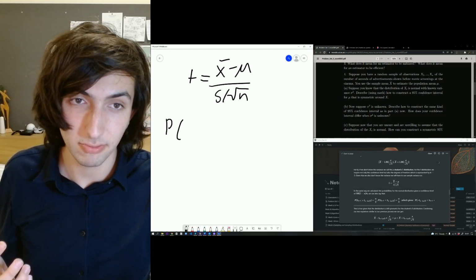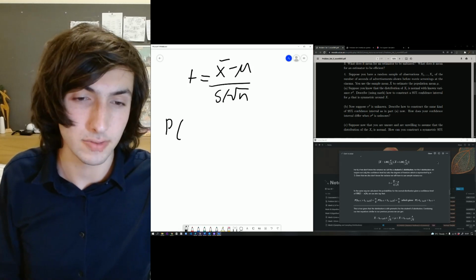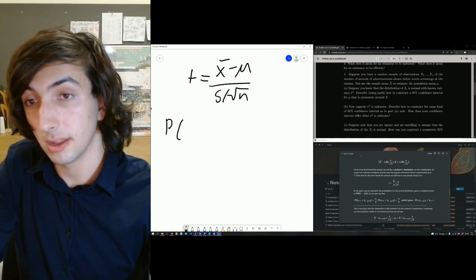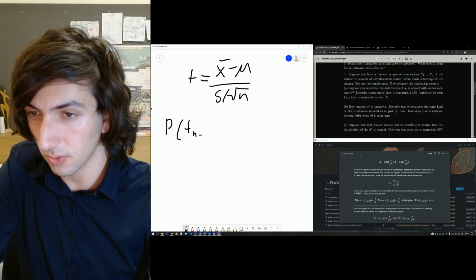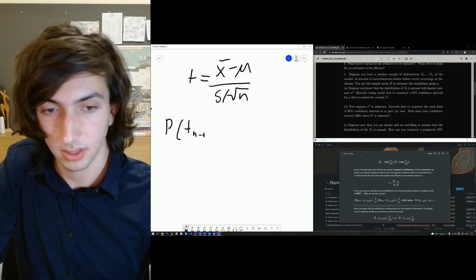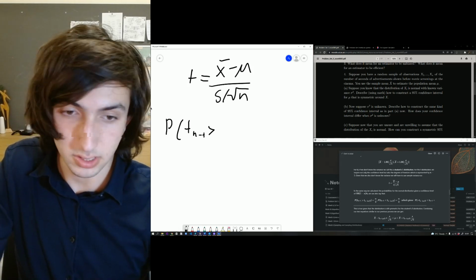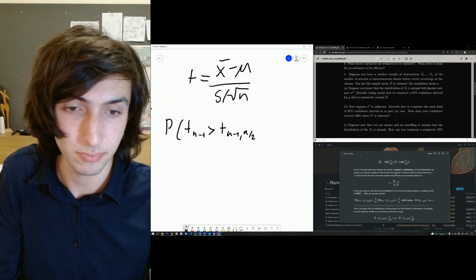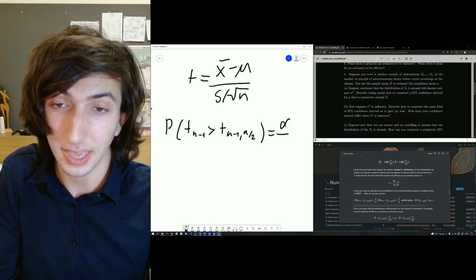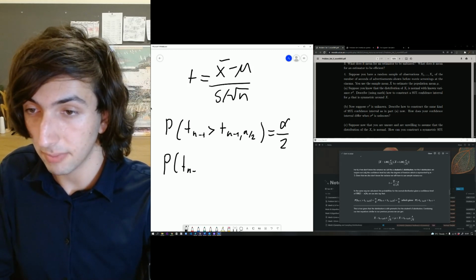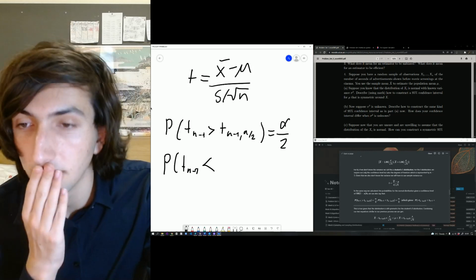So we're not only going to put t n minus 1 on everything, but it's going to be t n minus 1 and then our given confidence level. As you can see here, we get t n minus 1 alpha over 2, which is going to equal alpha over 2. Again, this is the higher one.